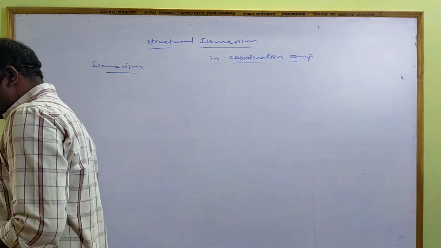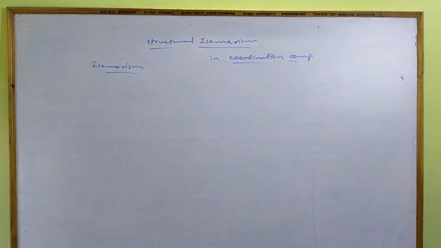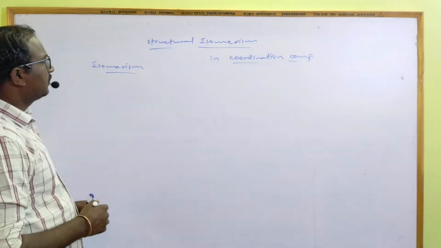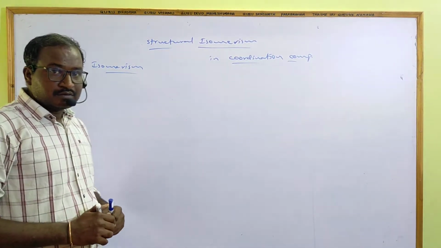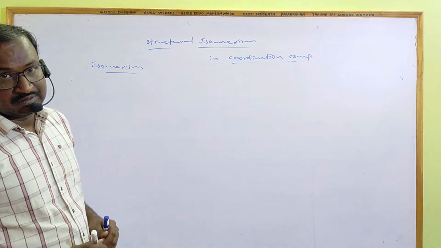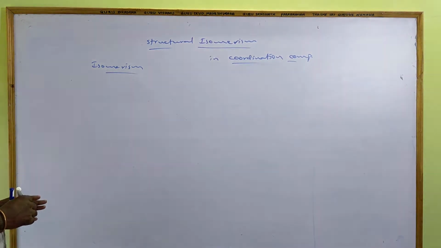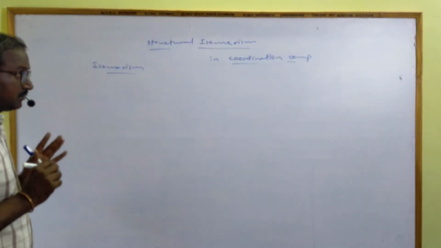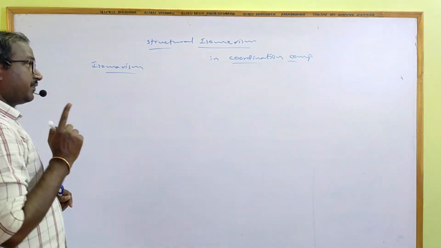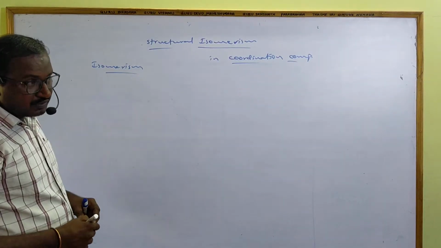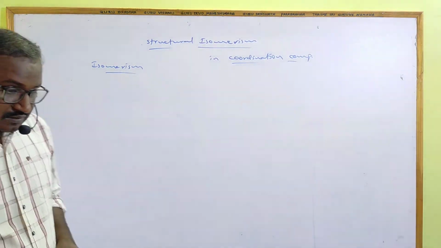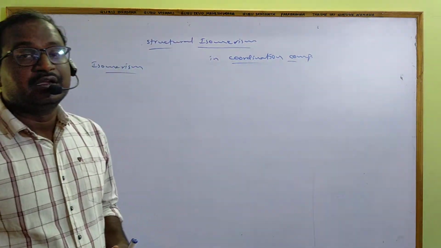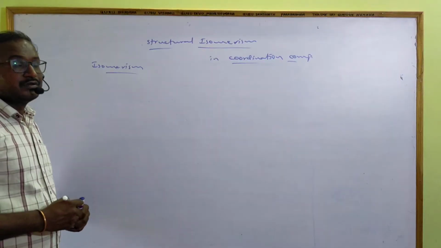Today I'm concentrating on isomerism in coordination compounds. In this video, let me complete structural isomerism, and in the next video, let me discuss stereoisomerism.